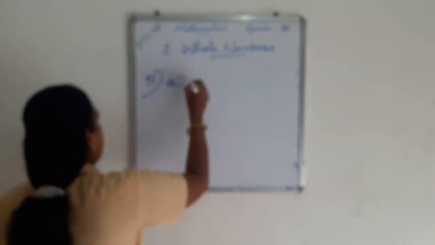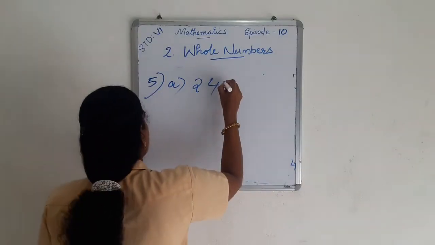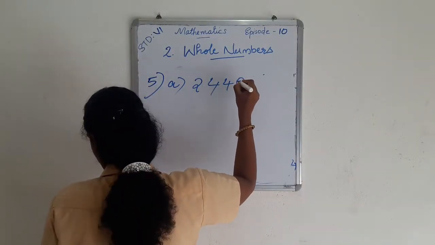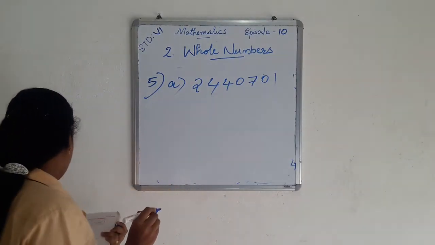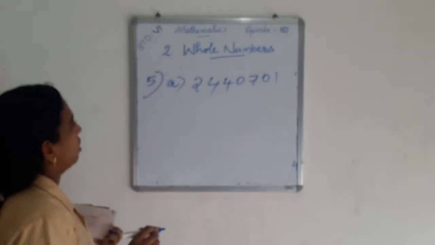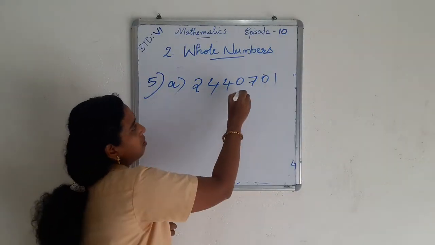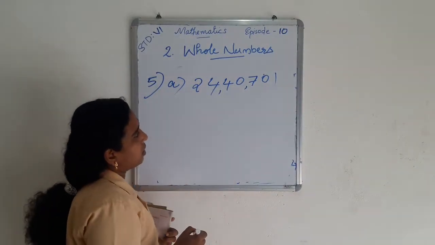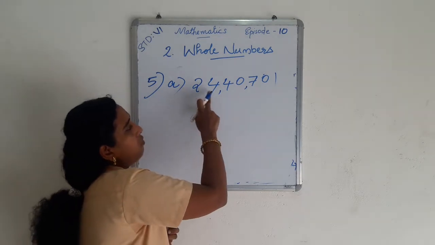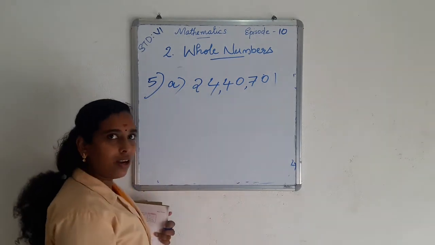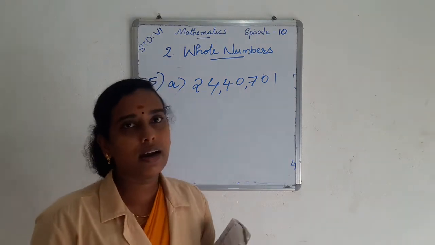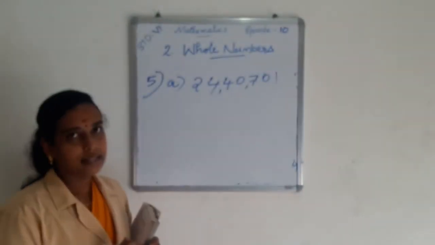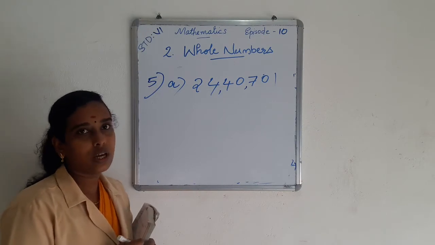A. How can we read this number? Put commas first, then we read it as 24,40,701. Write the successor of 24,40,701. For finding the successor of a number, we add 1 to the number.